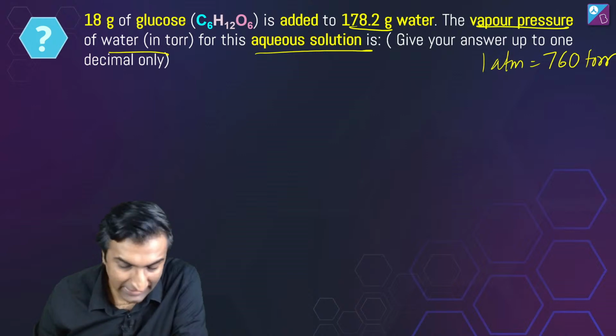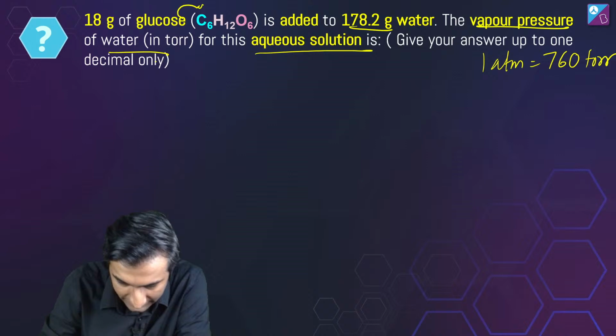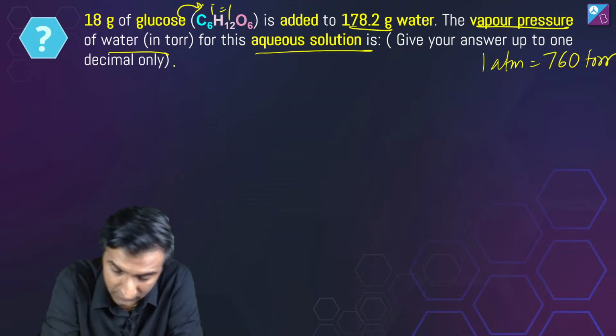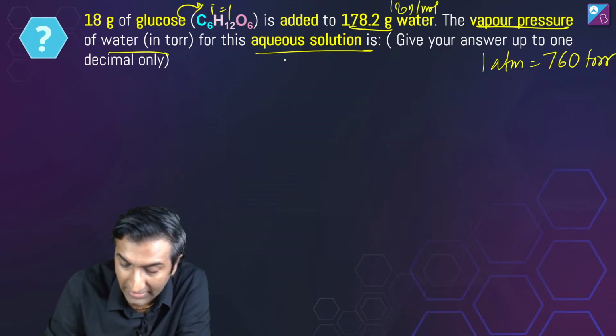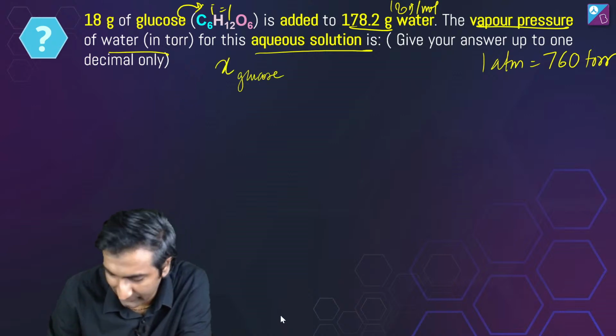So 18 gram of glucose, meaning i is equal to 1 for glucose. 178.2 gram water. Molar weight is 18 gram per mole. With this, I can get the mole fraction of glucose. And what expression do I need to use?